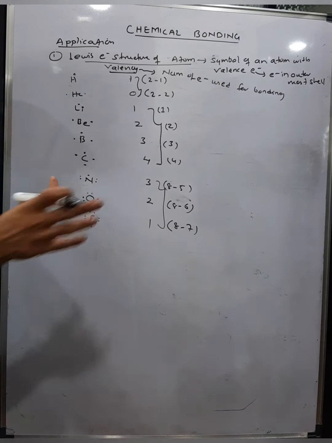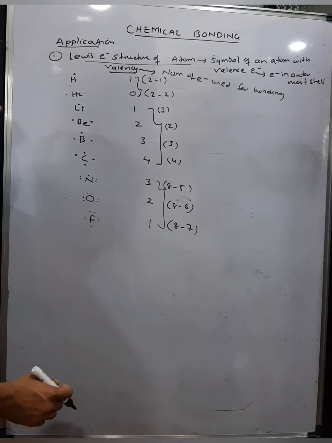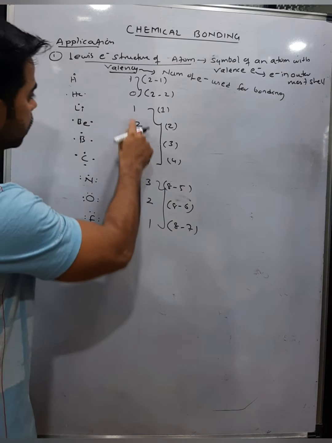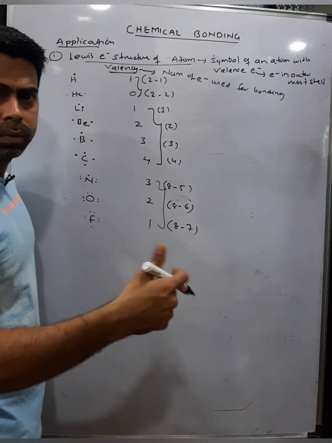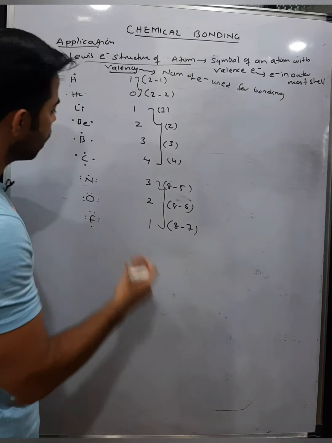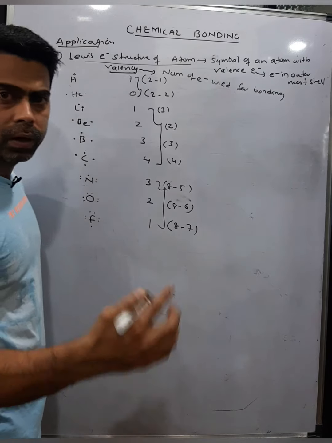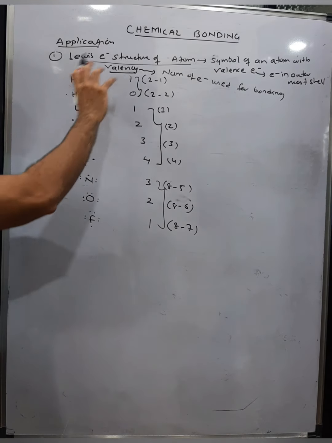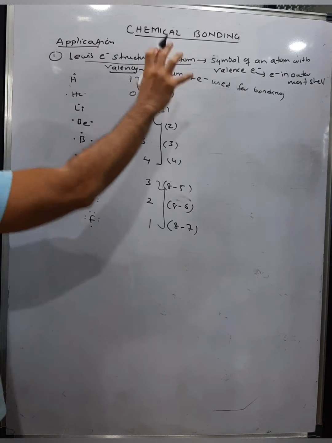So respective group में भी आप apply कर सकते हो इस केस के अंदर. Like group 1 है lithium, sodium, potassium, rubidium, valency 1 आएगा. Beryllium, magnesium, calcium, strontium, barium, valency 2 आ गया. Carbon family, carbon, silicon, germanium, valency is 4. You can apply that in respective family. So this was the valency and the valence electron.